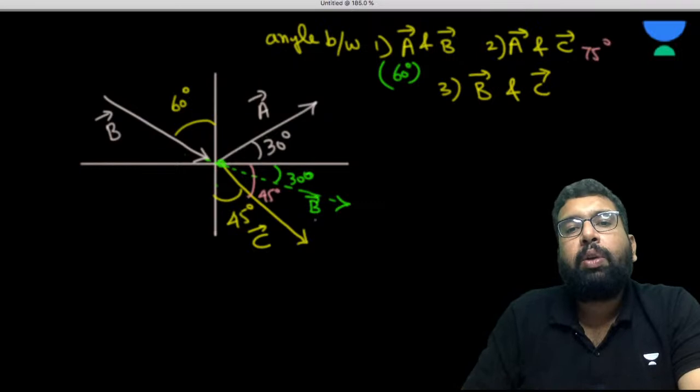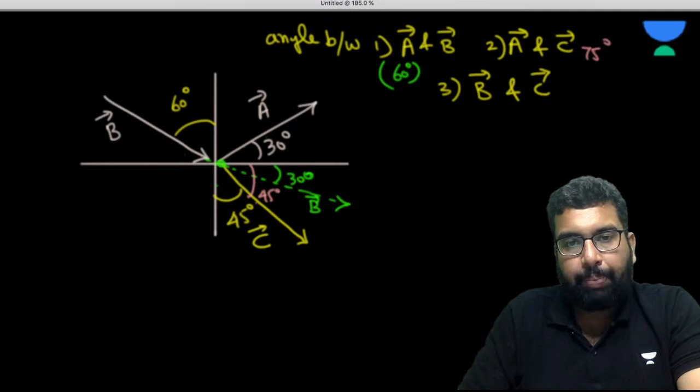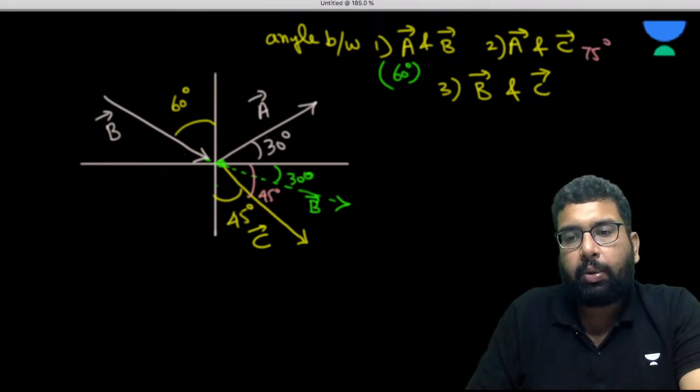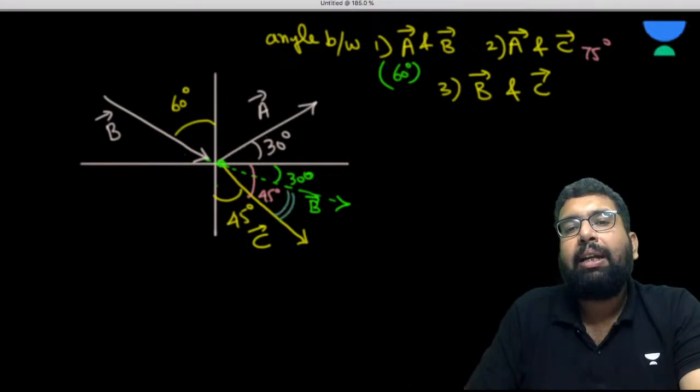Okay, now what is going to be the angle between B and C? If B is here, check, B and C are joined tail to tail already. So when B and C are joined tail to tail, the angle between them is, this is 30, this is 45, the whole is 90, so this is going to be 15 degrees.